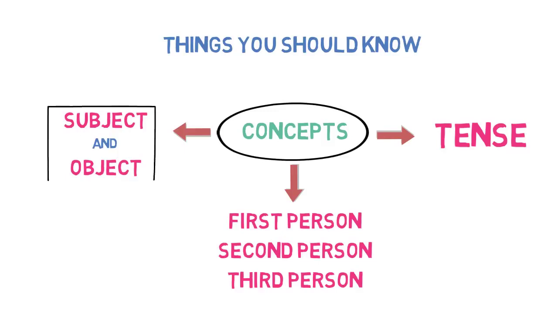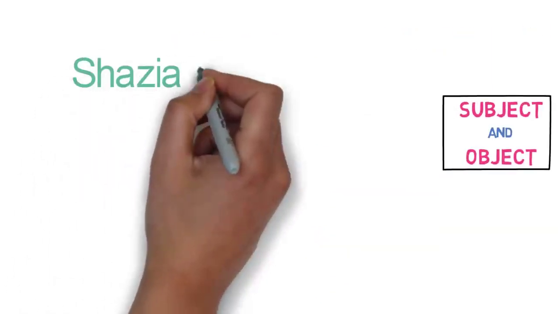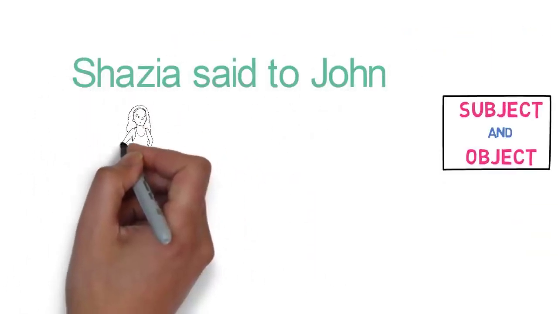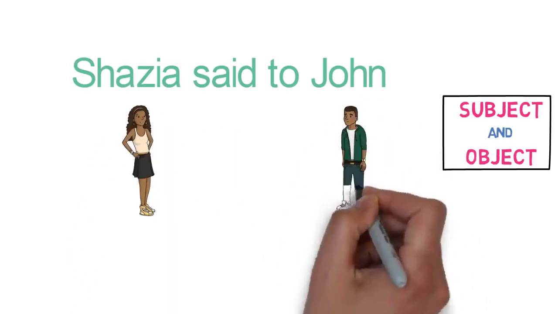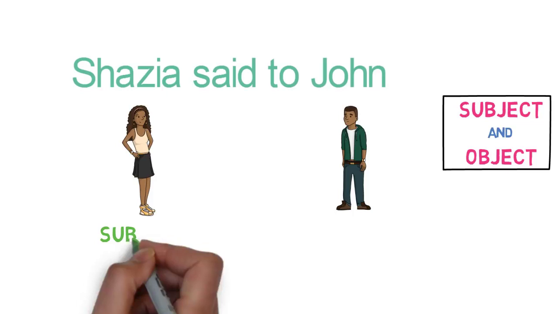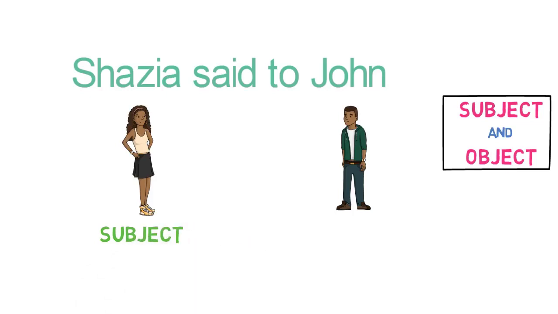So what is the subject and object in the sentence? We will understand it with an example. In the sentence, "Sazia said to John," Sazia is the person doing the action and John is the person receiving the action. The person doing the action is the subject and the person at the receiving end is the object. Please keep that in mind.